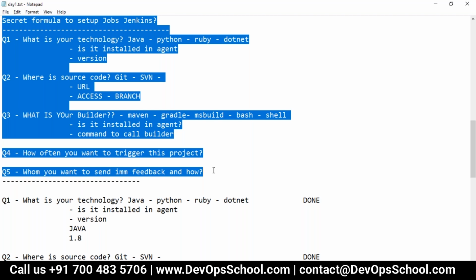Which builder are you comfortable with? Maven, Gradle, Ant, MS Build. Which are the builders? Maven. Okay, Maven, wonderful. So in Maven, how do we compile? Anyone? How do we package? How do we test? The command for each and everything in Maven.